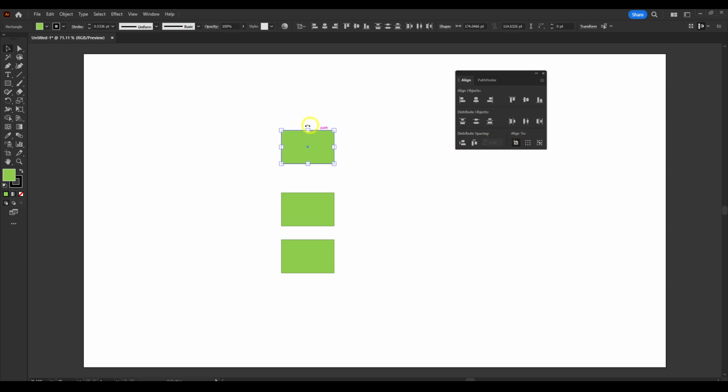So if you just click on this, and then you have these 2 rectangles and you have them selected, and you click on align horizontally, this will align horizontally to the artboard.